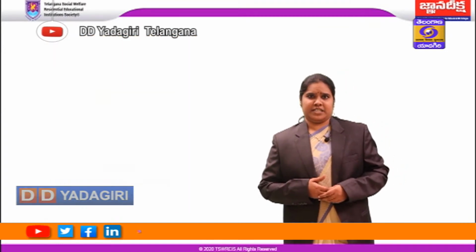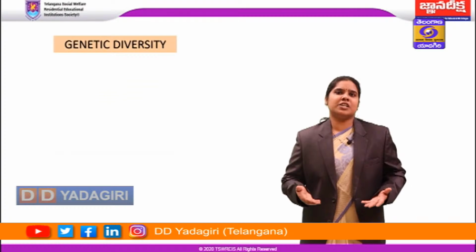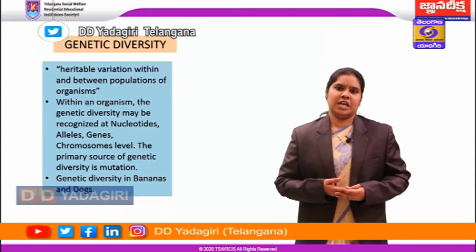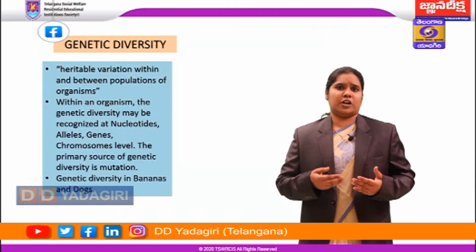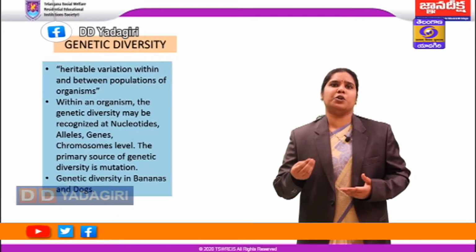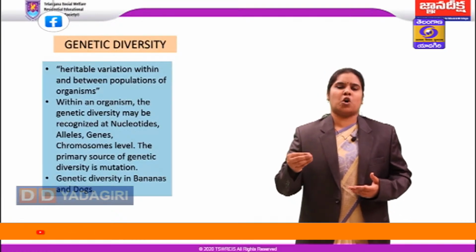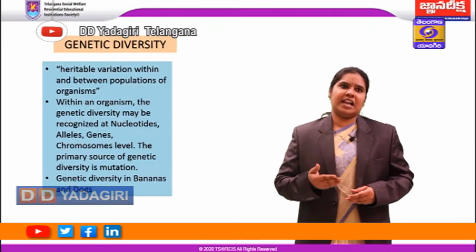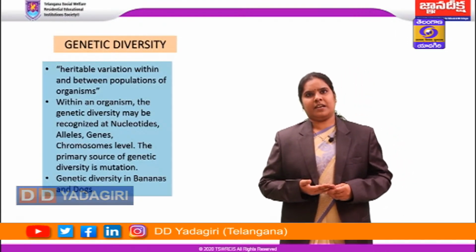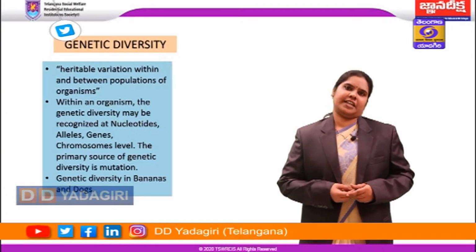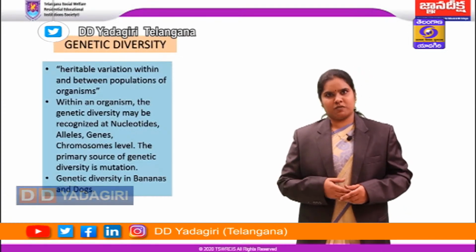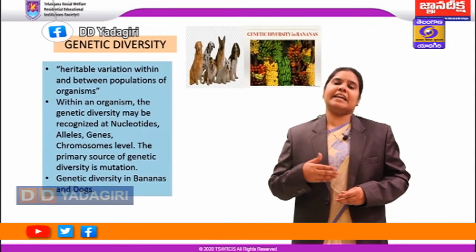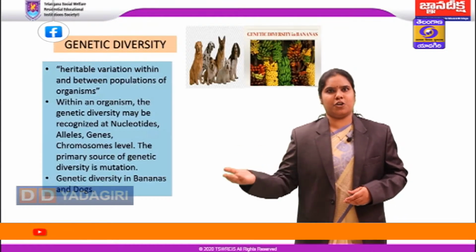Coming to genetic diversity, it is the heritable variation within the population and in between the populations of organisms. Within an organism, genetic diversity can occur due to mutation. Mutations are nothing but changes or alterations of DNA. Genetic diversity can occur at the nucleotide level, allele level, gene level and chromosome level. The main primary source for genetic diversity is mutation. For example, you have genetic diversity in bananas, with different colors, different tastes and different varieties throughout India, and even different genetic diversity in dogs.